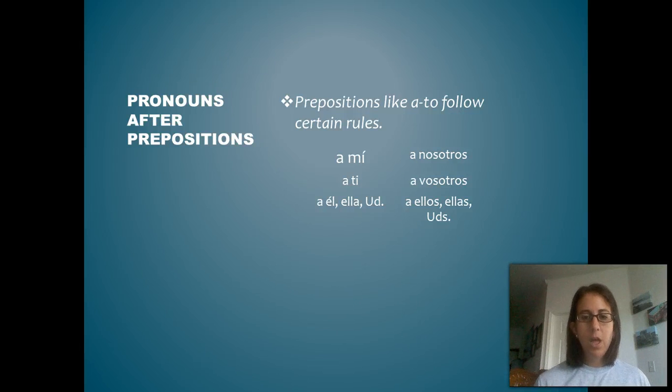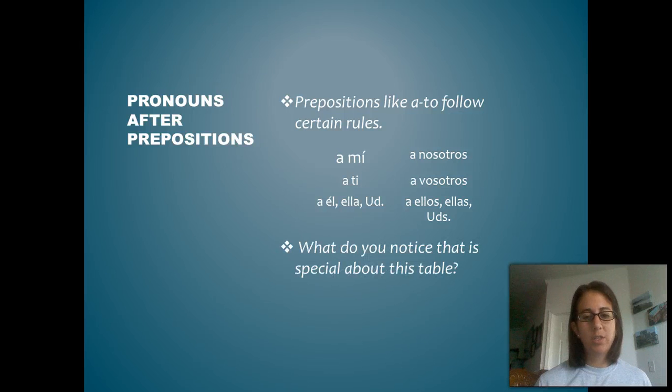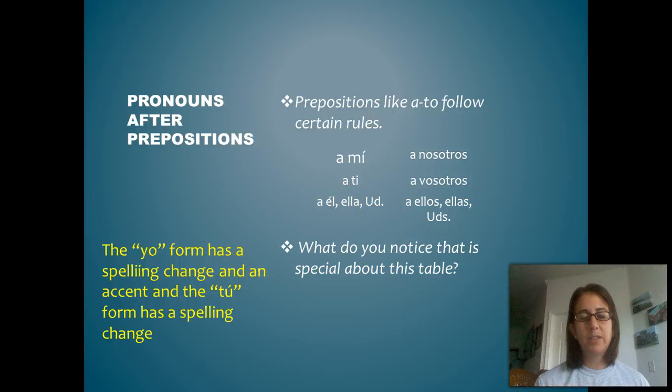Okay? So what's different between this chart or this table and our regular subject pronouns? I'm thinking of two boxes in particular that are different. If you'll notice, the yo form has a spelling change, so instead of yo, it's a mí, and very important, it has an accent there. And the tú form has a spelling change as well. It is changed to ti, and there's no accent there. So instead of saying a yo, it would be correct to say a mí.